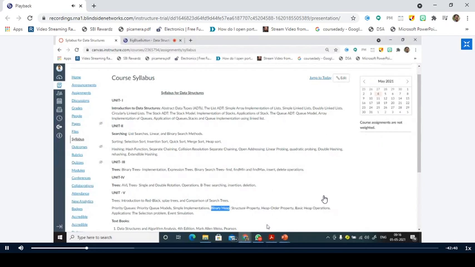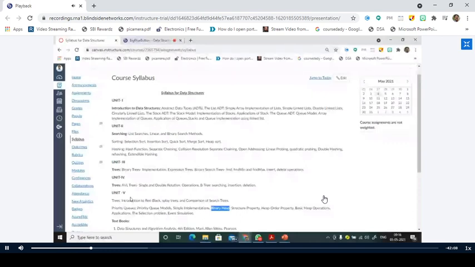Right. So the first 2 units: Unit 1, introduction to data structures, consists of 5 different parts. One is the introduction to data structures, categories of data structures, linked lists, stacks, and queues. A lengthy topic. Similarly, Unit 2 consists of 3 major topics: searching, sorting, and hashing. It is also a major and lengthy topic. And Units 3, 4, and 5, all of these concentrate only on trees.